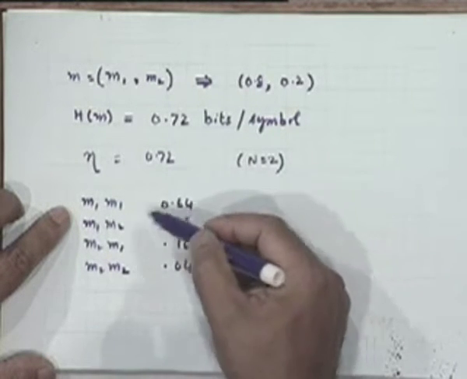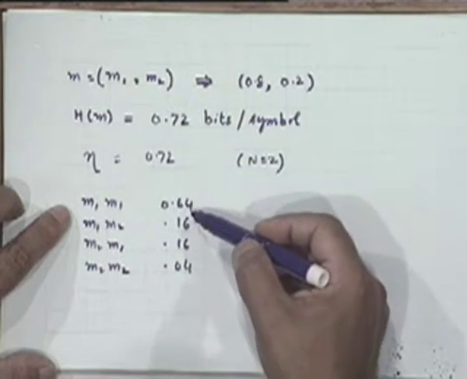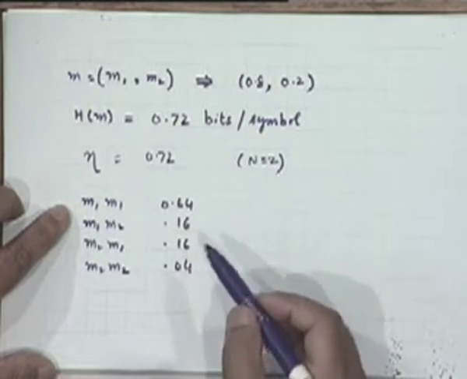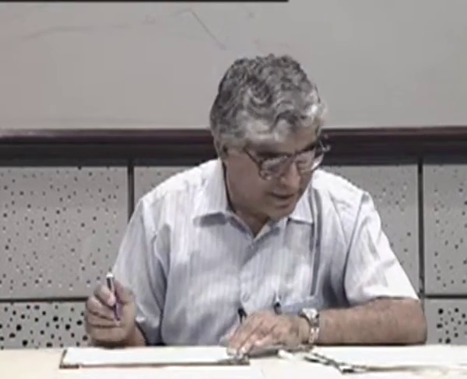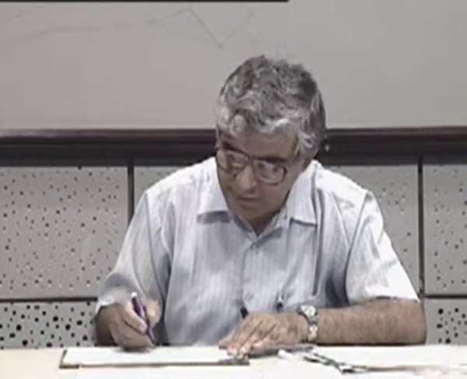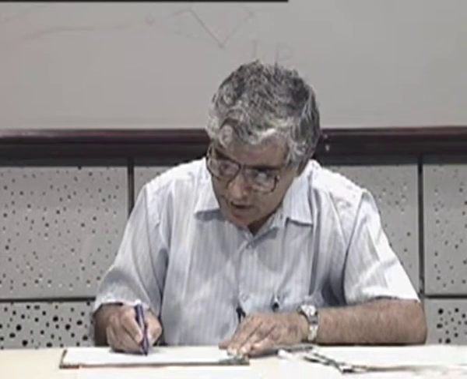I have written them out again in the order of their decreasing probability, and one goes through the rest of the procedure in the same way. Should I do it? Although I don't think it was necessary, since it is a very small one, we can do that.